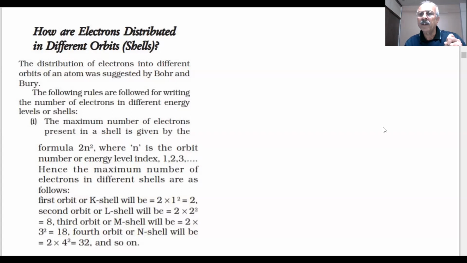Can you tell me fast? What are the two most important points about Bohr's atomic model, students? Why did Bohr propose this model? To overcome the problems which were coming in the Rutherford atomic model. How did he overcome the problems, the drawbacks of the Rutherford atomic model? That's our question. Yes, sir.